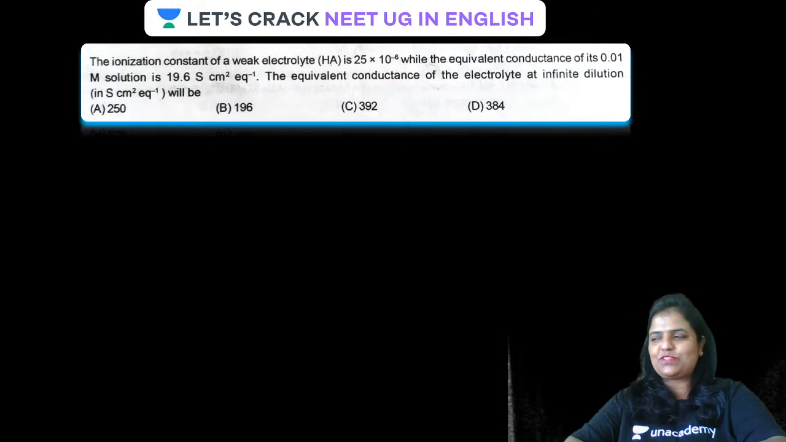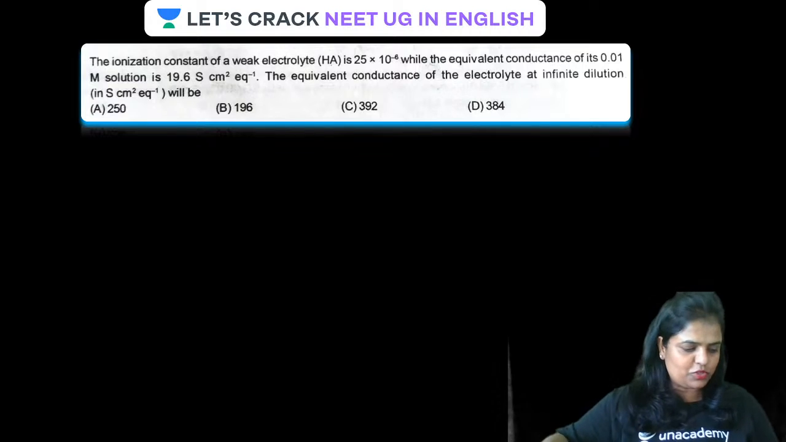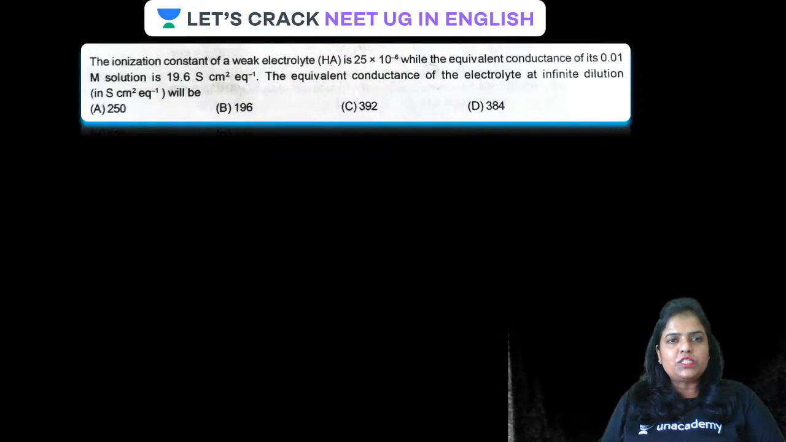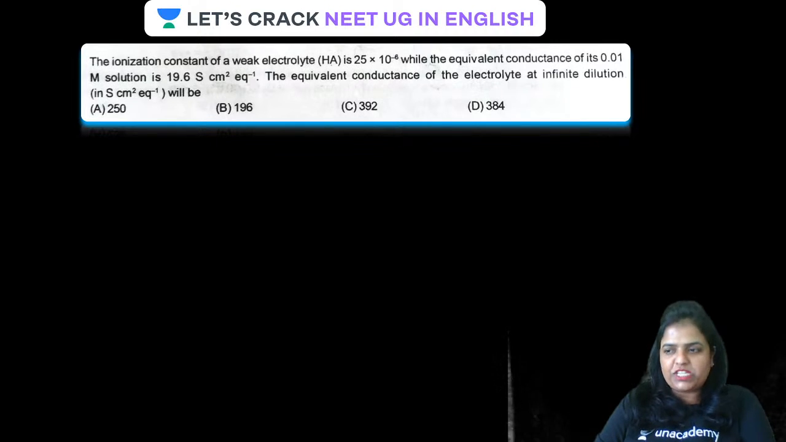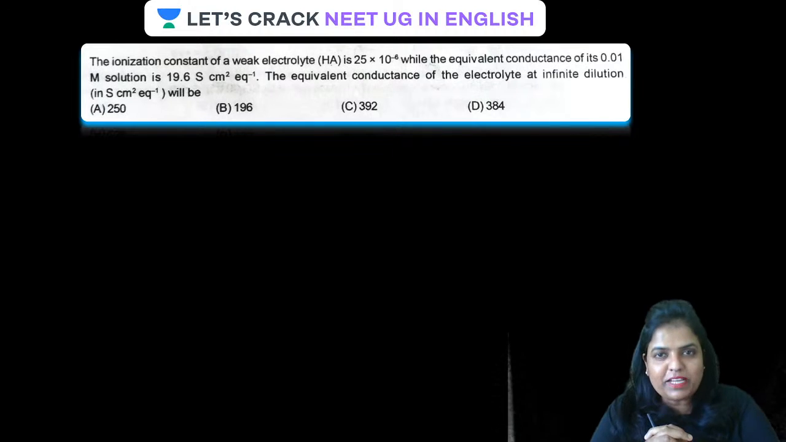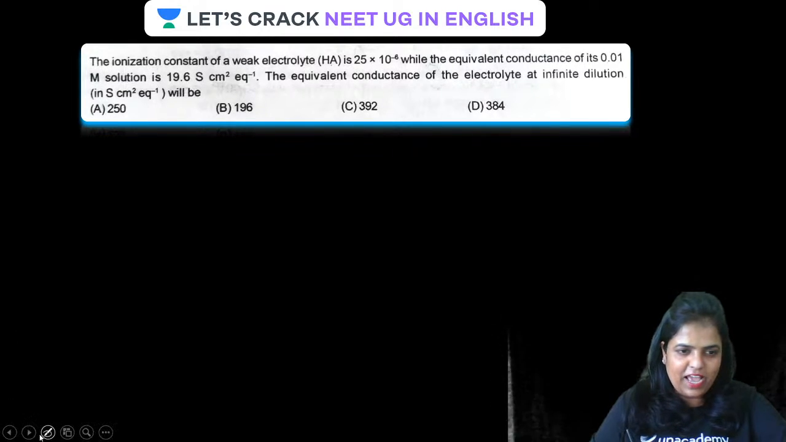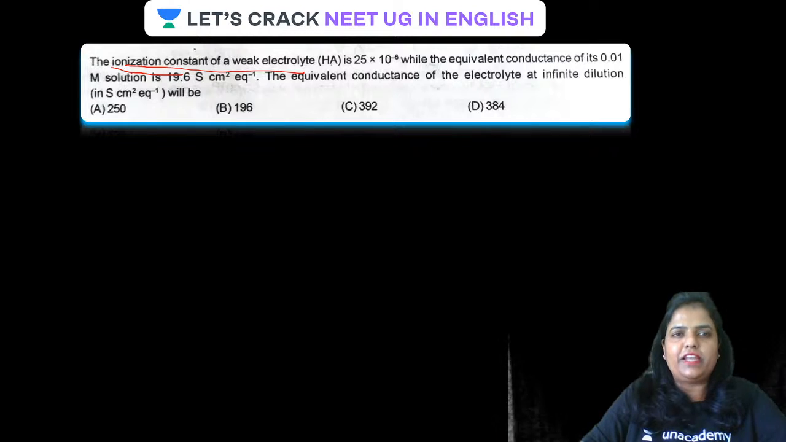Okay, let us solve this. I hope all of you who are watching are also trying this question. The very first step is to jot down the things which are given in the question. Then automatically the formula which is to be applied will click to your brain. Ionization constant of a weak electrolyte, this is what is given. Ka is given. Ionization constant or dissociation constant are the same.